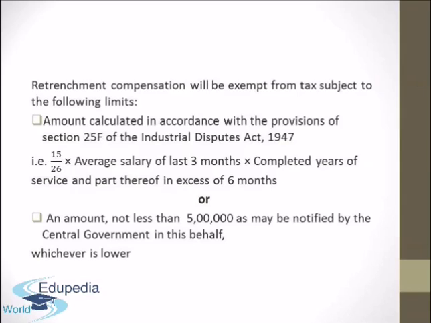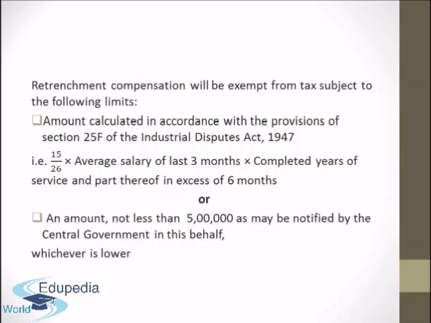The amount calculated in accordance with the provisions of Section 25F of the Industrial Disputes Act 1947. And what is that amount? It is equal to 15 by 26 into average salary of last 3 months into completed years of service and part thereof in excess of 6 months. So this is the formula to calculate the amount as per Section 25F of the Industrial Disputes Act.